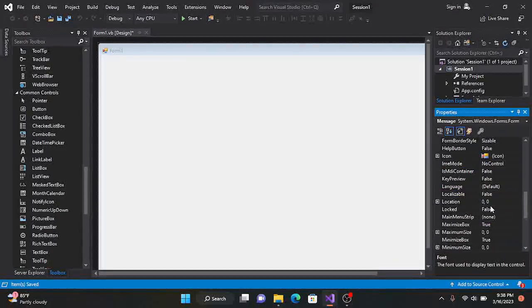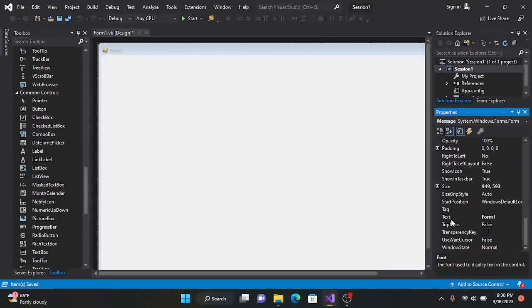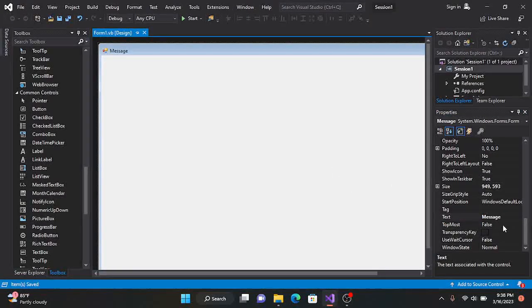Let's scroll down. Now you can see Text here, and we're going to change the name from Form1. Even though we changed the name of the form to Message, it still hasn't displayed on top here. It's only going to be displayed when you actually write it down here at the Text property. So you're going to write Message, and I press Ctrl+S to save it. Now you can see that the name has changed on top here, so you can see Message on top there. Alright, now the last thing you're going to do, I'm going to click here.